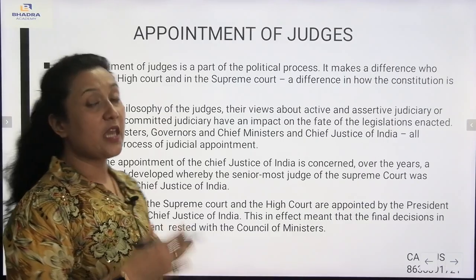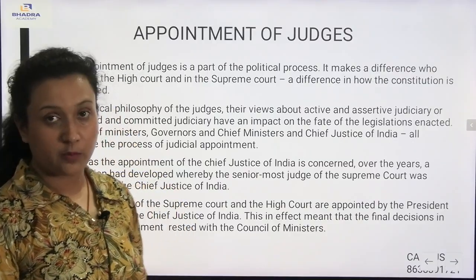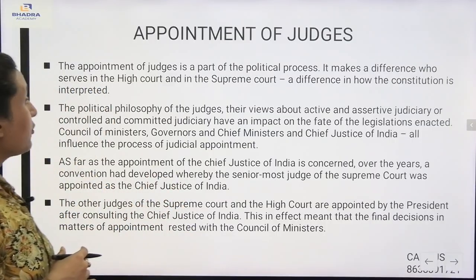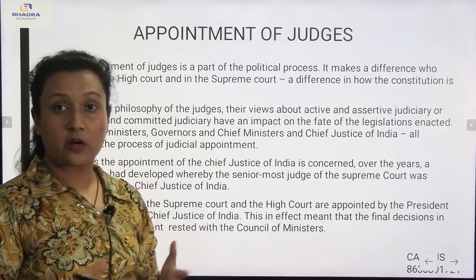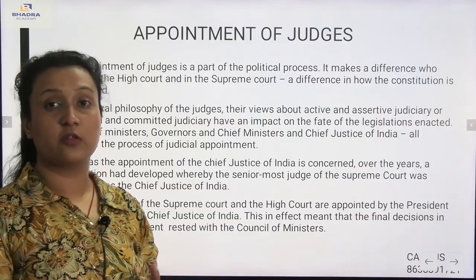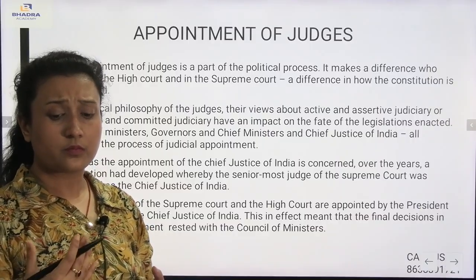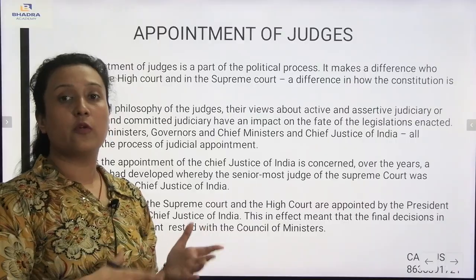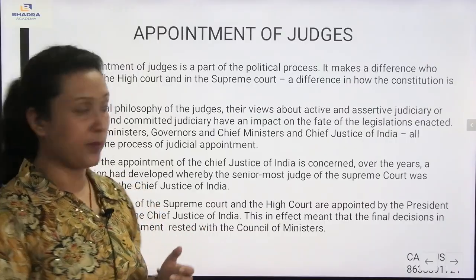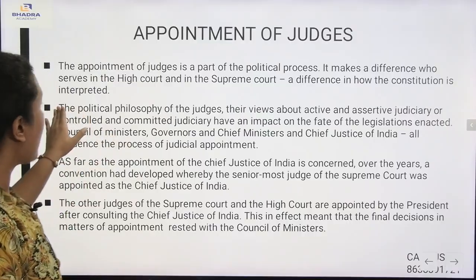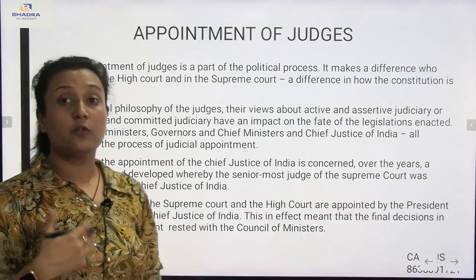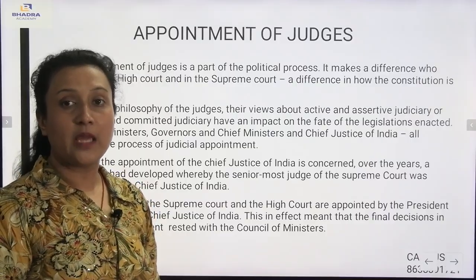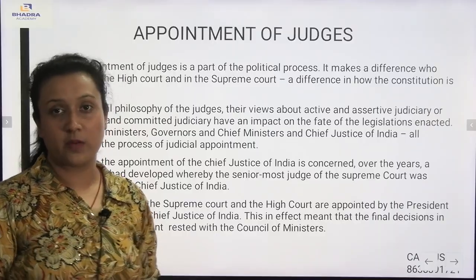Now, if I talk about the appointment of the judges here, it is a part of a political process first of all, and second of all, it makes a difference who serves in the High Court and the Supreme Court. The judges of the High Court and the Supreme Court are appointed differently. According to the experience of the lawyer, those lawyers will be appointed in the High Court and the Supreme Court. Also, there is a difference in how the Constitution is interpreted. By the Constitution itself the judges are being appointed, which means according to the law, the judges are being appointed.